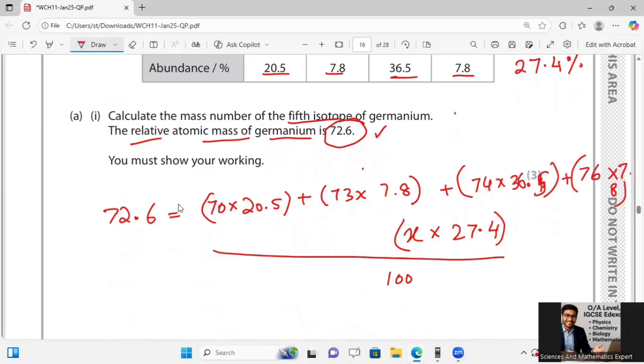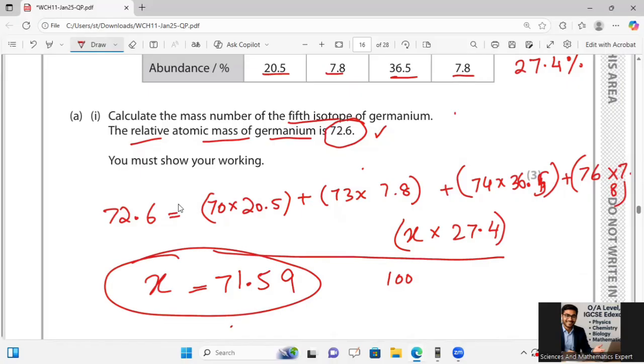If I arrange all of them and try to calculate my exact value of x, it will be giving us the maximum value of our fifth isotope. So that will be taken as 72, like 71.59. Just give all of this to the calculator, then subtract from here and then multiply by 100 and divide by 27.4. You will get this value in the form of x, which is approximately taken as 72 as the fifth isotope.